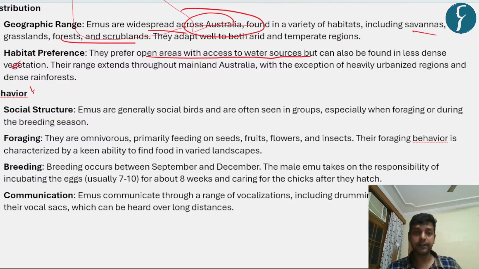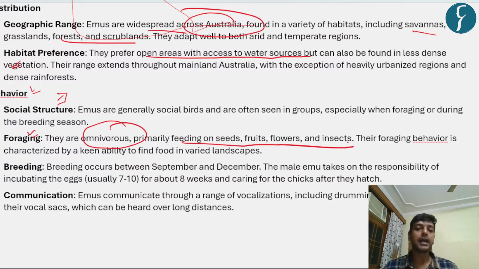Now we're going to see certain facts related to their social behavior. So they are social animals, so they live in groups, especially during specific periods like foraging or breeding, because during that time they need help from their colleagues. Secondly, the foraging. They are mostly omnivorous and feed on seeds, fruits, flowers and insects, and they have a keen ability to find food in a varied landscape. It means that their foraging ability is very strong.